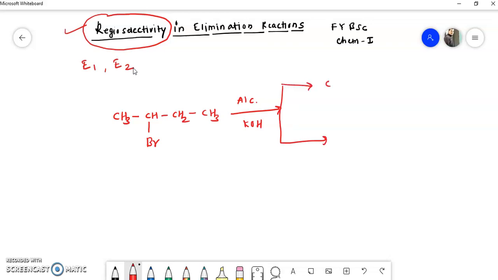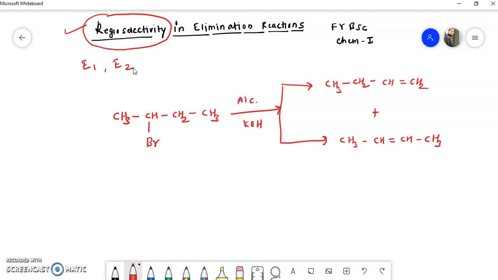One of the products will be like this: CH3 CH2 CH double bond CH2, and one of the products will be like this: CH3 CH double bond CH CH3. So there is a mixture of these two products.